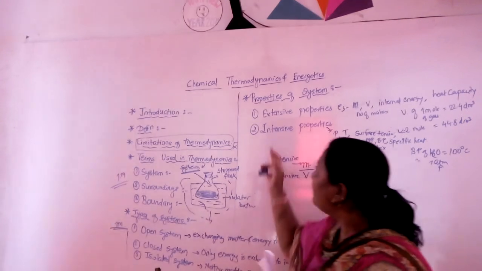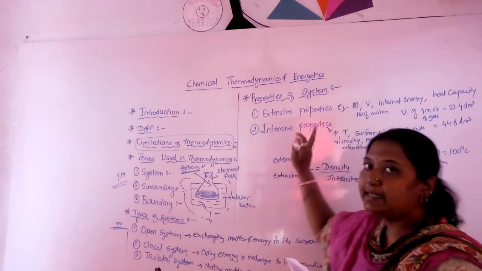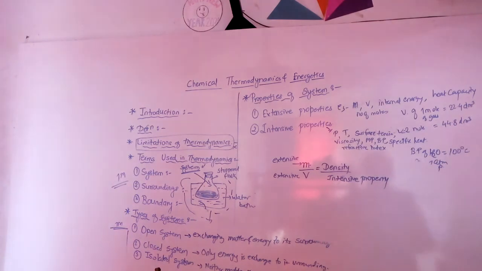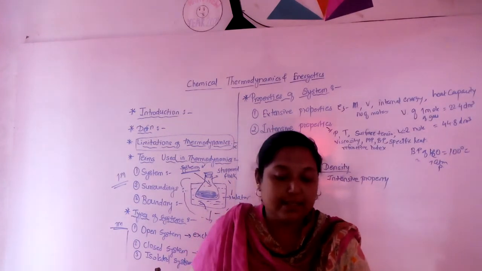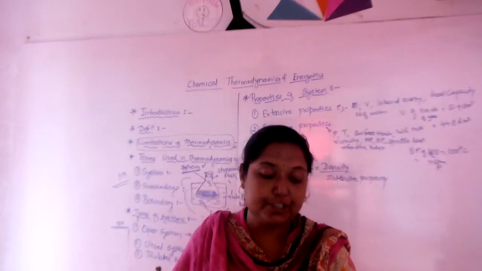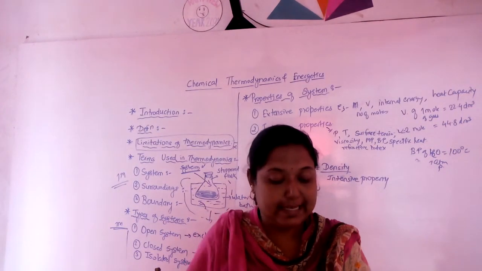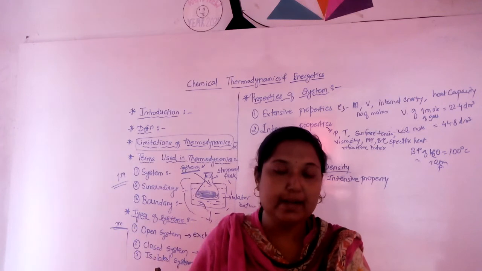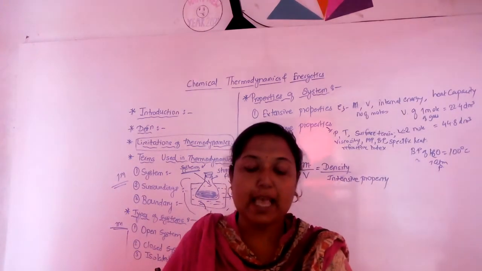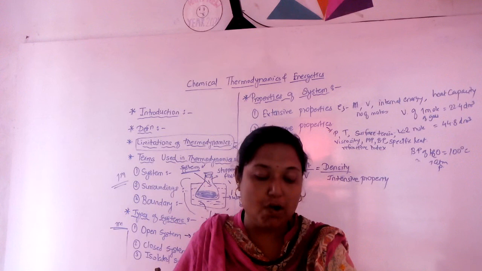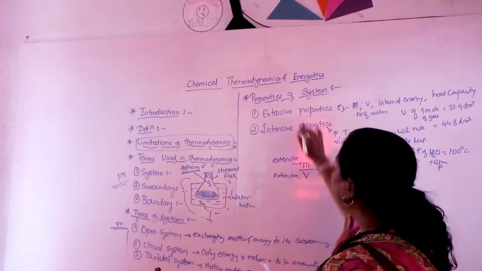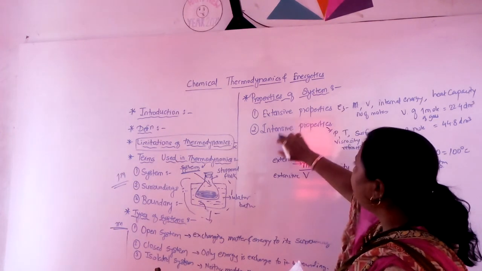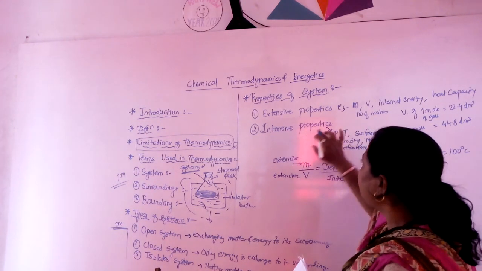Then, properties of system. There are two properties: extensive properties and intensive properties. A macroscopic system has certain thermodynamic properties such as temperature, pressure, volume, energy, density, and these macroscopic properties are classified into two types according to their dependence on the amount of substance present in the system. So these properties are divided into two: extensive property and intensive property.